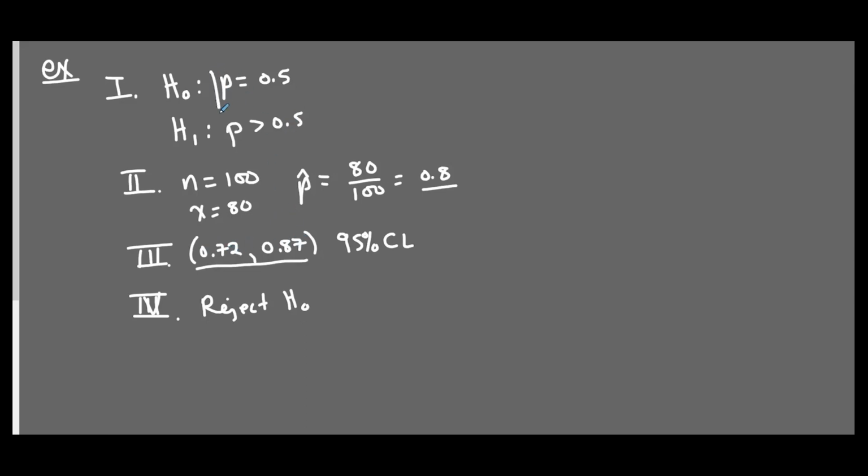And this assumption that the population proportion is 0.5 is outside of that. So we're going to say that this assumption is probably incorrect. So we're going to reject that statement.